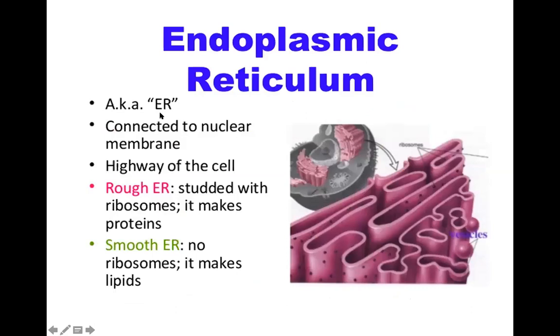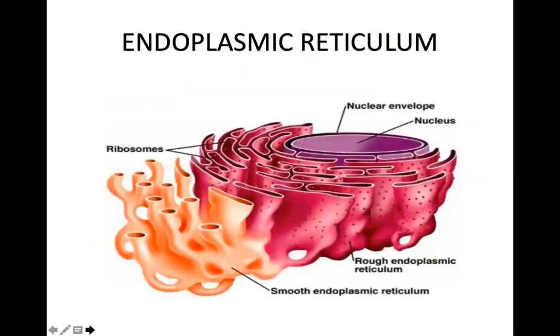Endoplasmic reticulum, in short, we can also call it ER. ER are of two types. They are called rough endoplasmic reticulum and smooth endoplasmic reticulum. Rough endoplasmic reticulum has ribosomes on it and helps in synthesizing protein. Smooth endoplasmic reticulum does not have any ribosomes. It helps in synthesizing lipids. They are called the highway of the cell.